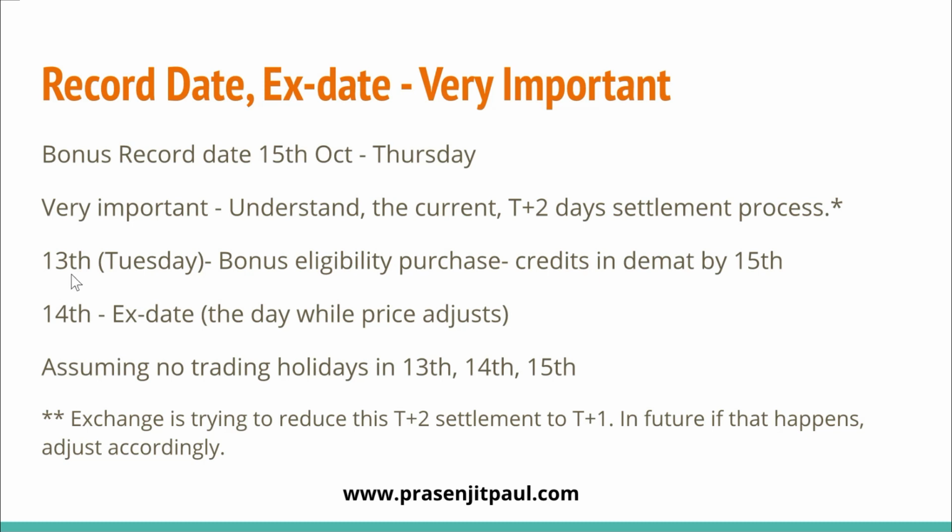So it means if you purchase the shares on or before 13th of October Tuesday, only then can the share be credited on 15th of October, the day that the company announced as the record date. So the 13th of October is the bonus eligibility purchase date, the last date for eligibility for the bonus, because only if you purchase on 13th can the shares be credited by 15th, and that 15th is the record date.